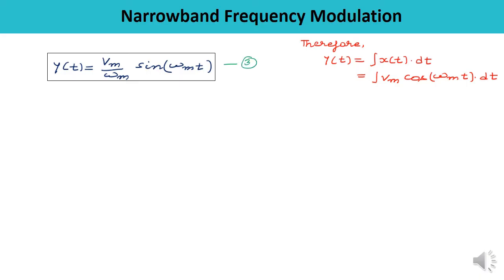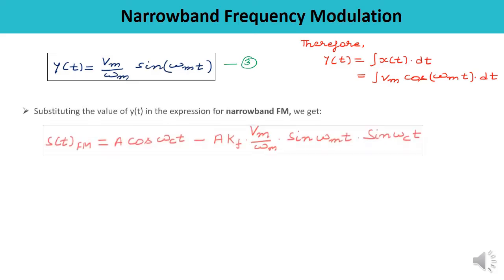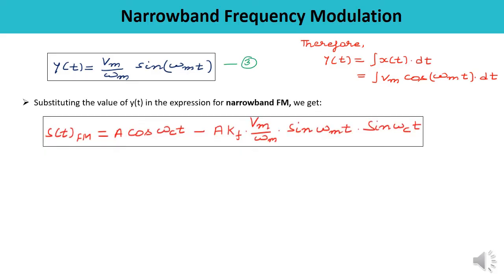Now we have to substitute this value of yt in equation number 1. St, the equation of the frequency modulated wave, is a times cos omega ct minus a times kf, where the term was yt. So just substituting the value of yt, what are we getting?